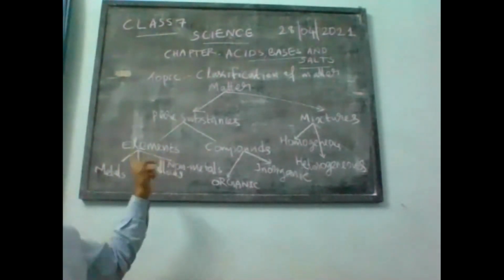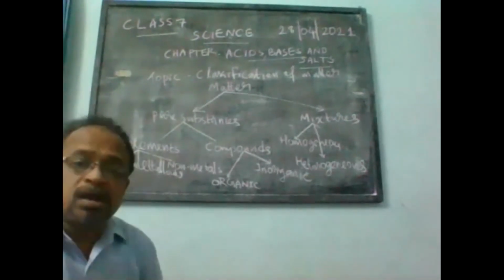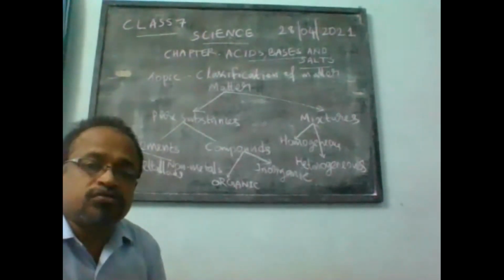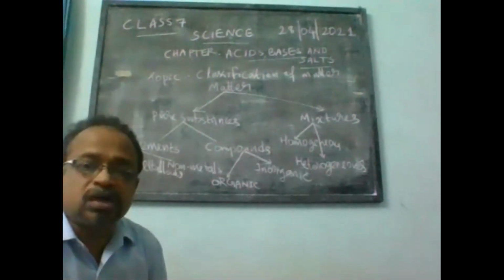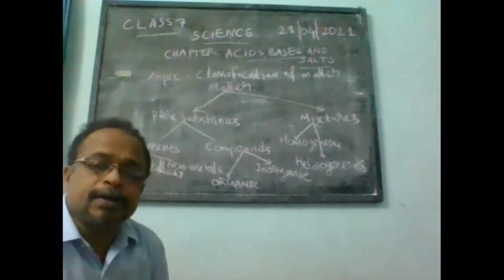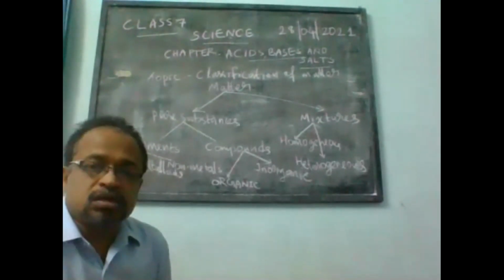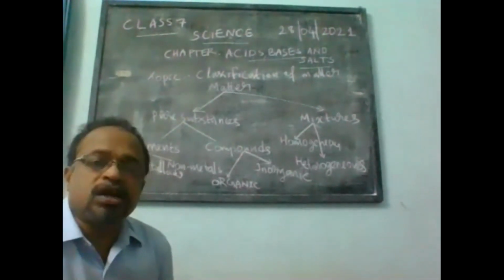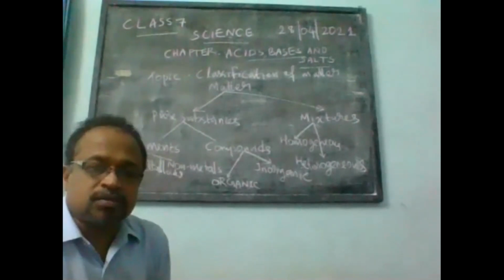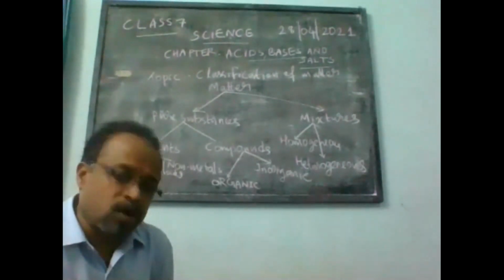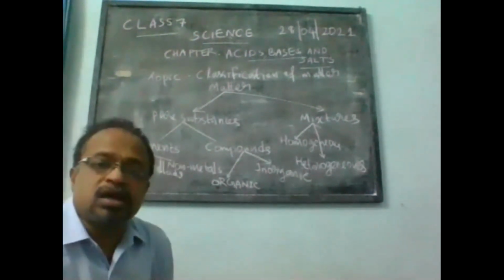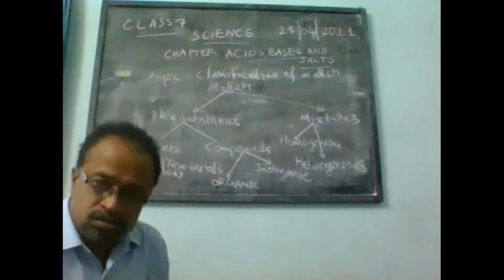Elements, I want to say once more, contain only one kind of atoms. For example, if you take the element hydrogen, it contains only hydrogen atoms. Atoms are the basic unit of all matter. Atoms combine to form molecules, and compounds are constituted of molecules.